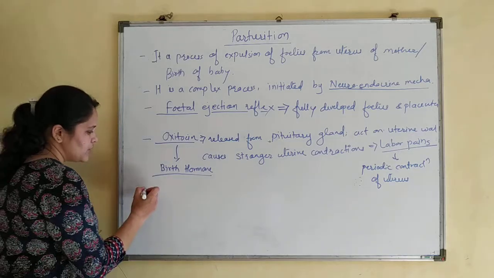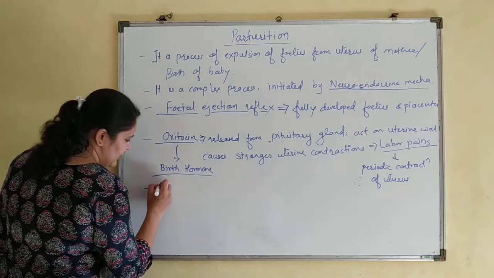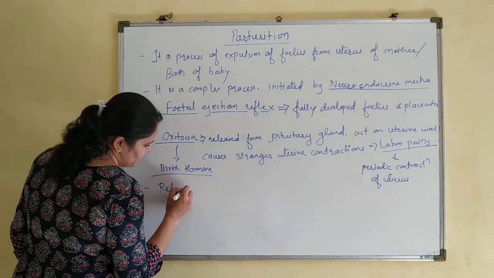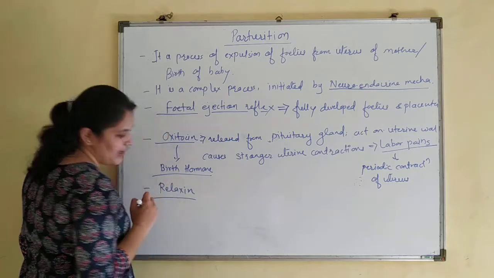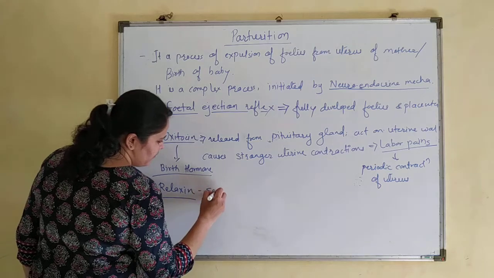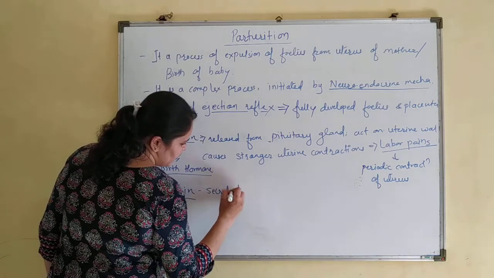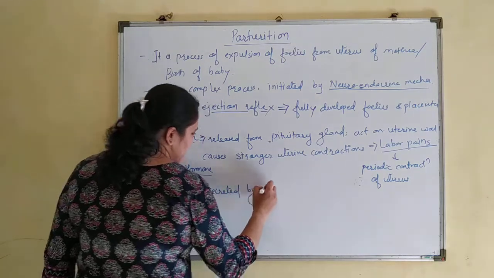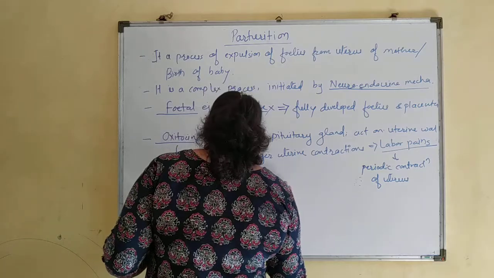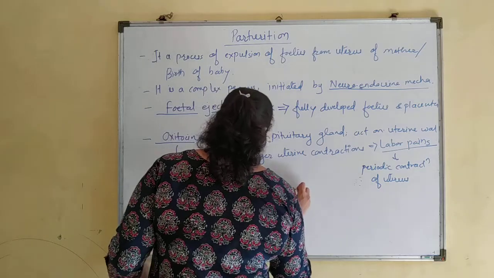Now during this, one more hormone is involved, known as relaxin. The hormone relaxin is secreted by the placenta.